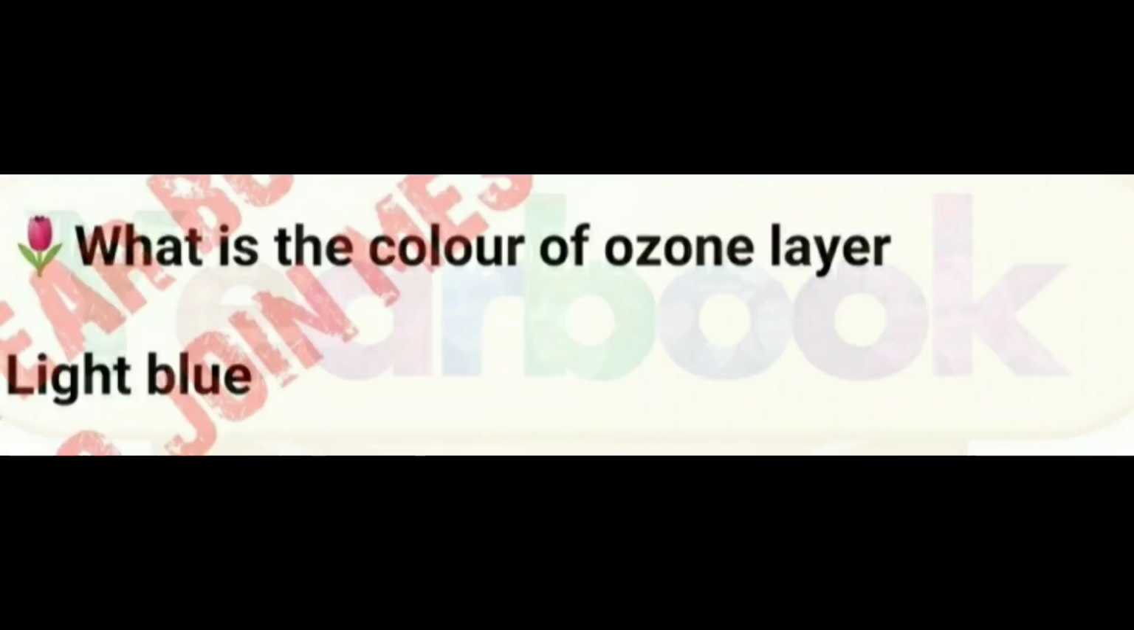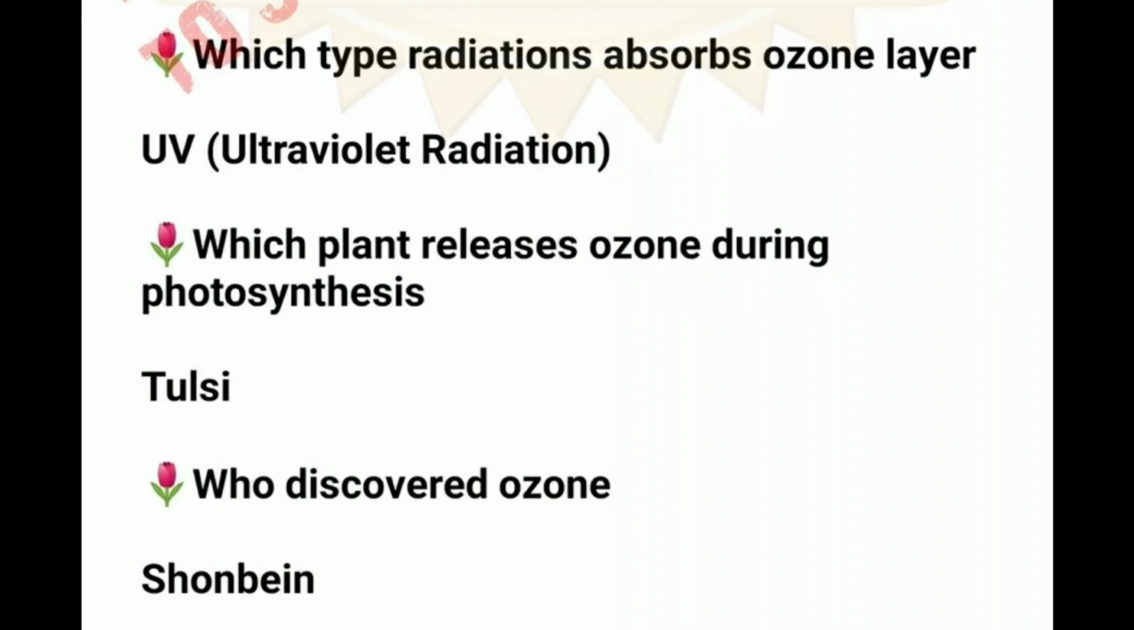What is the color of ozone layer? Light blue. Light blue is the color of ozone layer. Which type of radiation does the ozone layer absorb? UV, ultraviolet radiation. Which plant releases ozone during photosynthesis? Tulsi. Who discovered ozone? John Bain. John Bain discovered ozone.